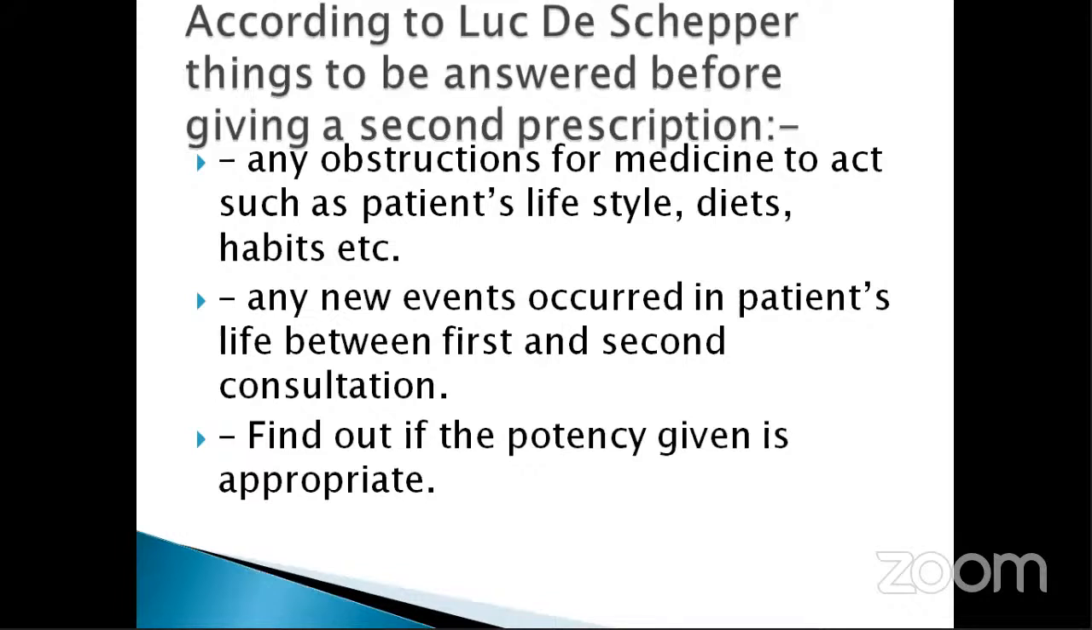So now let's see the view of the modern stalwarts of homeopathy. According to Luc De Schepper, things to be answered before giving a second prescription: Is there any obstruction to the medicine's action, such as patient lifestyle, diet, habits? If there is stress, this may act as an obstacle to cure. Next, did any new events occur in the patient's life between the first and second consultation, such as the death of a relative or friend? Maybe he has taken some poisonous thing or antidoted the medicine unknowingly.